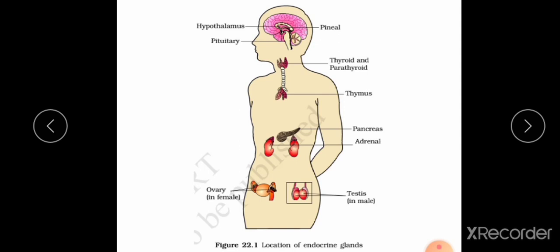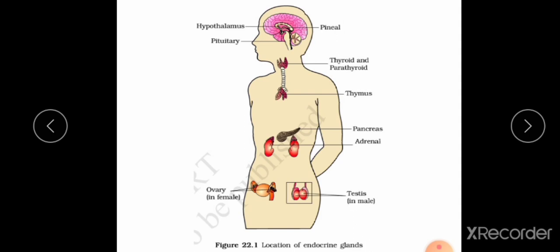Now you can see the illustration. This is the human body. In the human body you can see the endocrine system. The endocrine system is present inside our body. In the brain we can see three glands. What are they? Hypothalamus, pituitary gland and pineal gland. Then we come to the neck region and abdominal region.